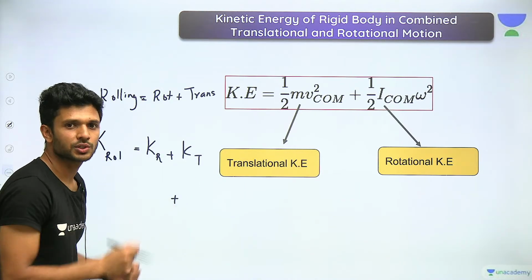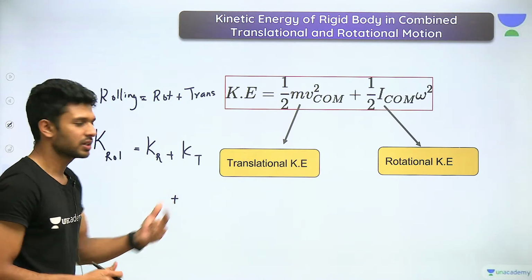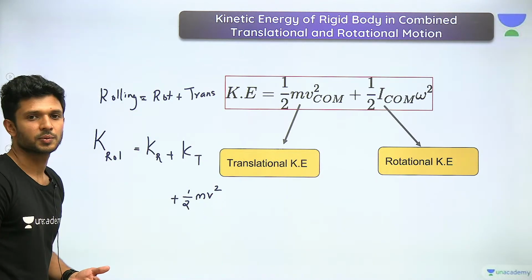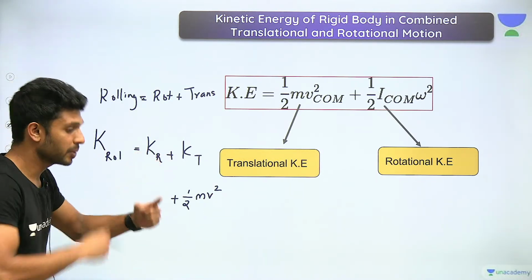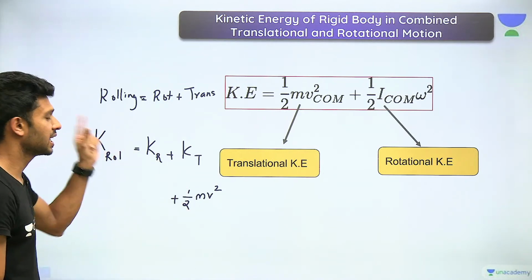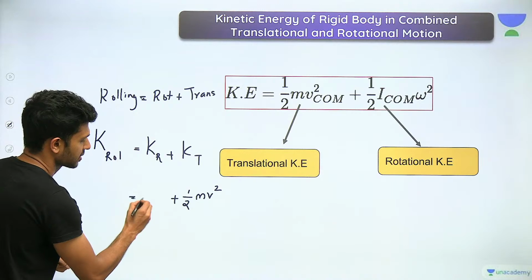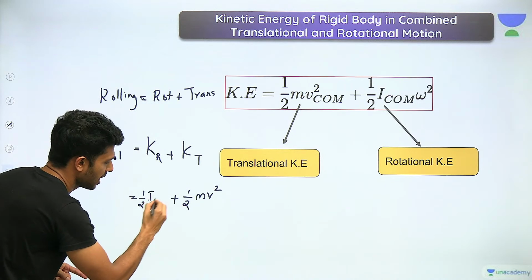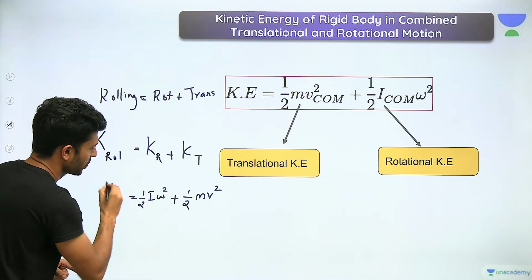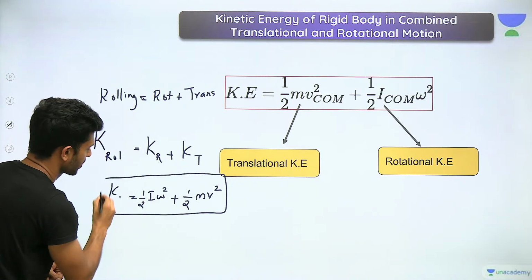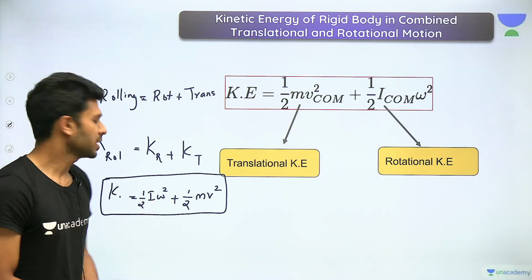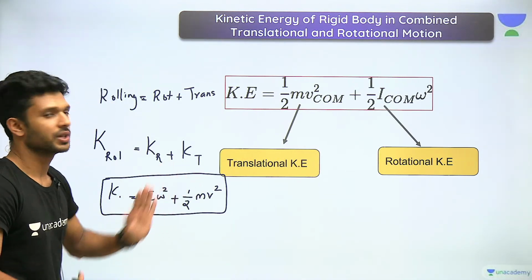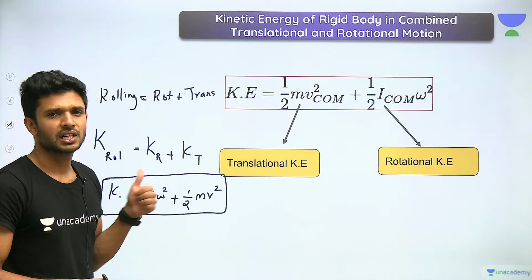Translational motion, linear motion. If I start running with a velocity v, what is its kinetic energy going to be? Half m v square. That's all. If a body is rotating with an angular velocity of omega, its kinetic energy is half I omega square. So the total kinetic energy of a body undergoing rolling motion is equal to half I omega square plus half m v square. This is enough. If you know this, done.